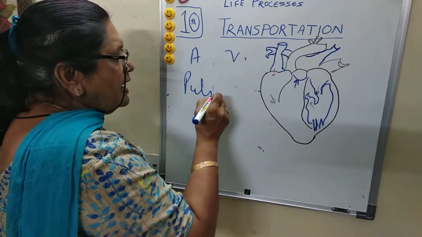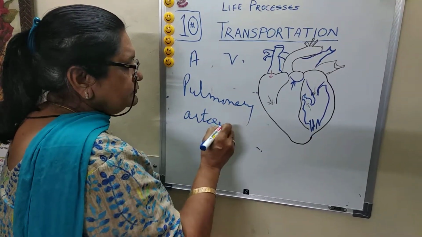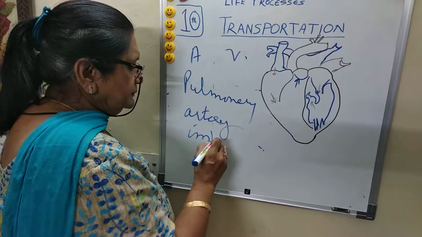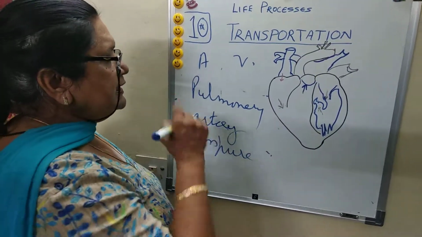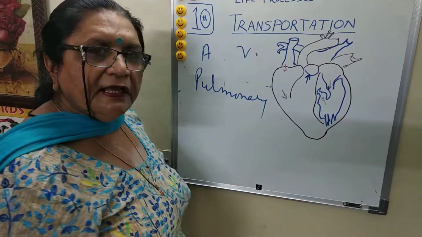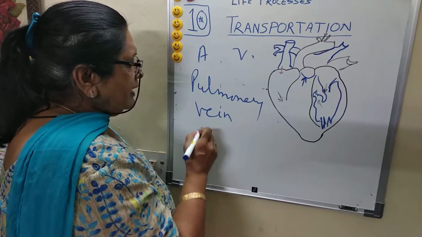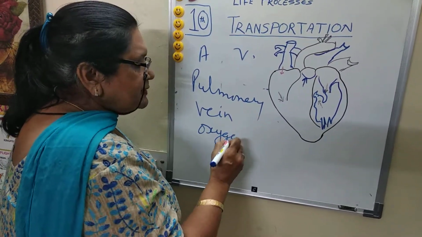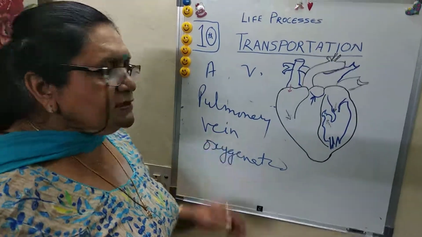Pulmonary artery carrying impure blood or deoxygenated blood. Similarly, pulmonary vein: otherwise all veins carry impure or deoxygenated blood, but the pulmonary vein carries oxygenated blood. So this is the difference. You can write in the differences.